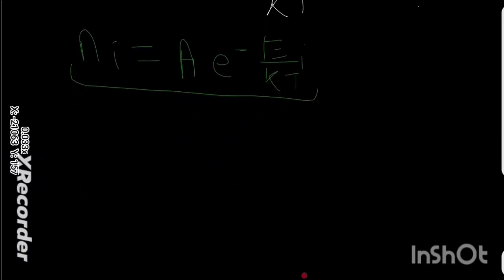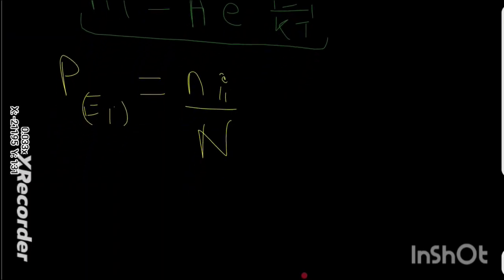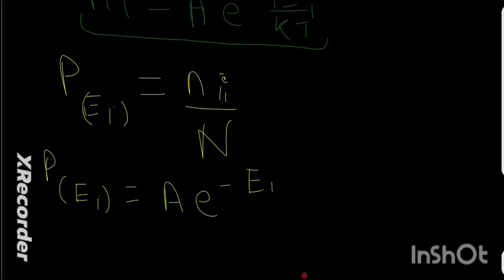Okay, so now the basic probability rule: if someone asks you what is the probability that a particle is in the Ei energy state, how are we going to write this in equation form? We are going to write this as the probability of the particle being in the Ei state is equal to the number of particles Ni divided by the total number of particles N. So we are going to substitute this. The probability of a particle in the Ei state is equal to a e to the power negative Ei by kT, divided by N.